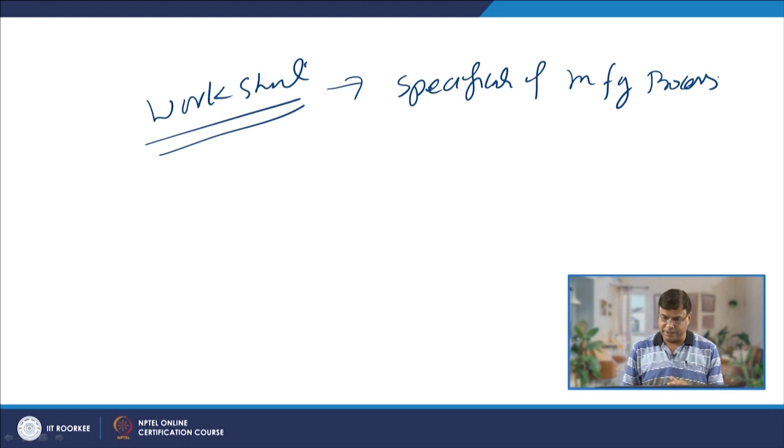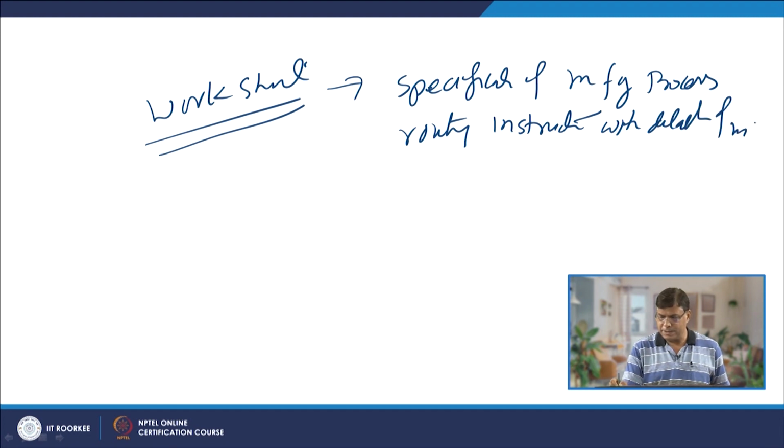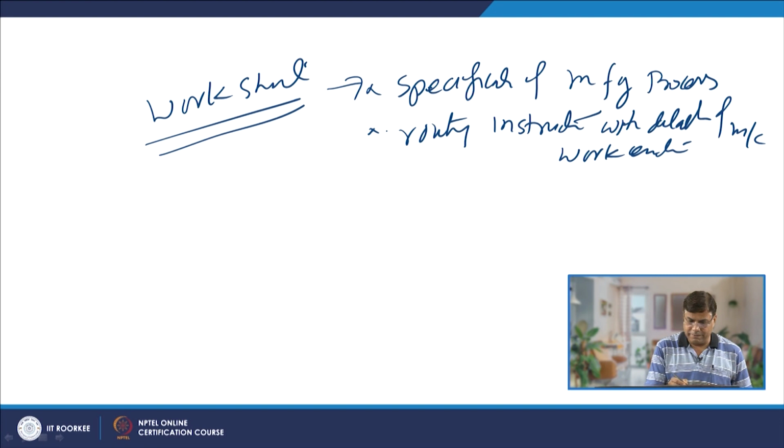So, the specification of the manufacturing process is one. Also gives the routing instructions with the details of machines on which work will be done and the work center where work will be done. So, this is the another information which is given with the worksheet,